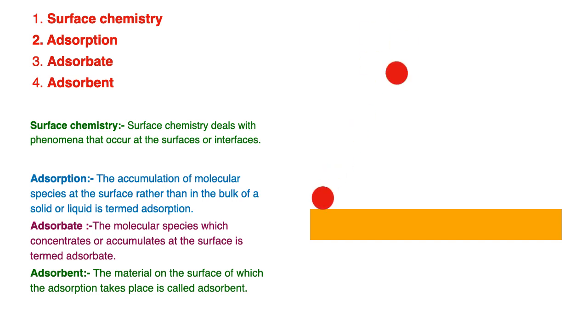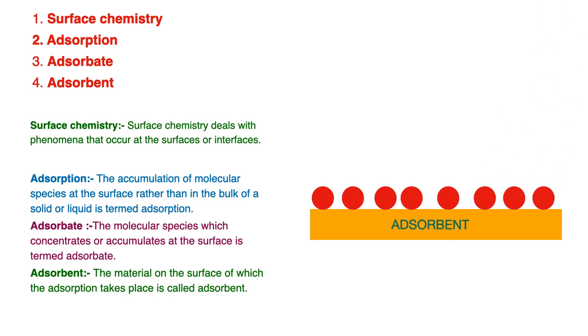Let's have the animation, and we are seeing the molecules are settling on a surface. These molecules settling on the surface are adsorbate, and the surface on which adsorbates are coming is adsorbent, and the whole process is known as adsorption.